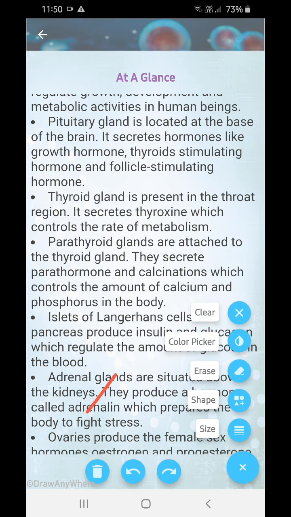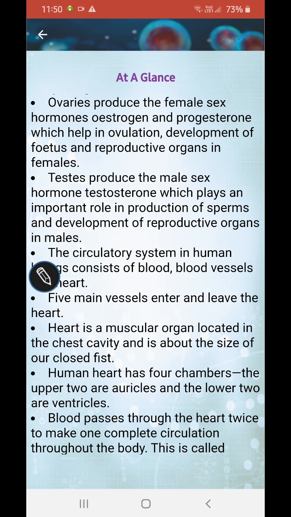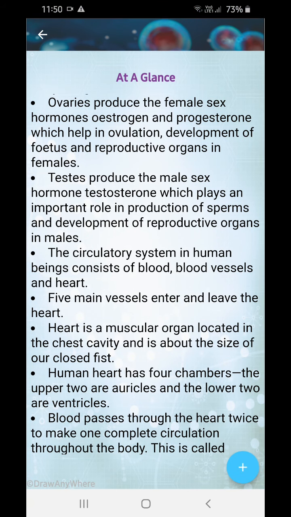Next, ovaries produce the female sex hormones estrogen and progesterone, which help in ovulation, development of the fetus and reproductive organs in females.